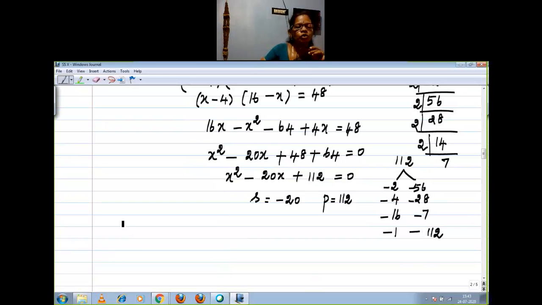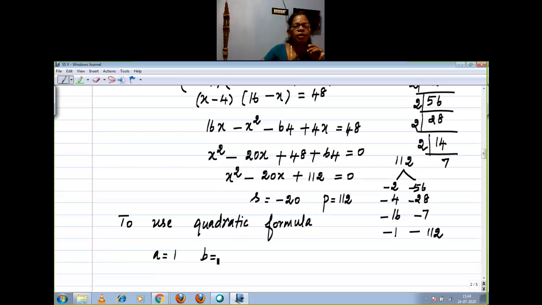Now, to use the quadratic formula, if the sum and product method does not work out, you should move to the quadratic formula, right? Now, what is your A? A equal to 1. What is your B?